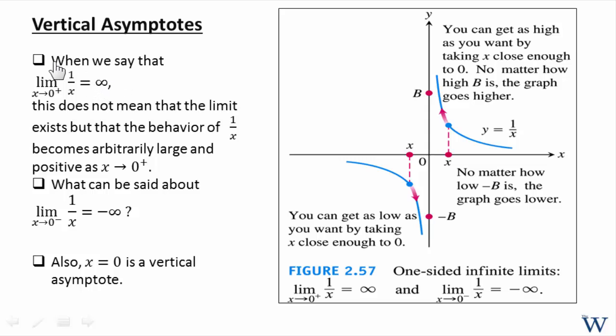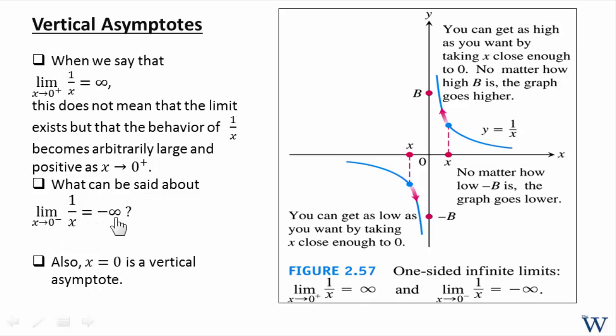That's why the limit of this reciprocal, as x gets very, very small, approaching 0 positively, because x is approaching 0 from the right, is plus infinity. Now, what do you think is the limit of 1 over x as x approaches 0 from the left?